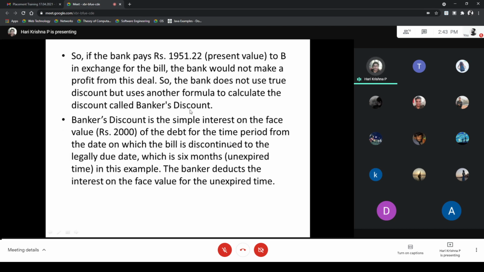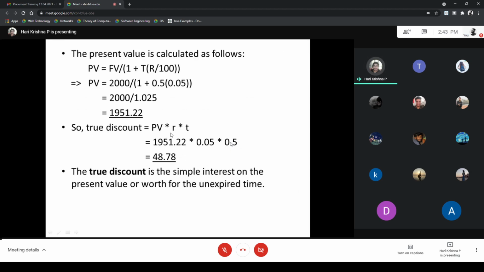Instead, it is going to use the banker's discount. It is a unique formula for bankers. The bank does not use the true discount, but uses another formula to calculate the discount, called the banker's discount. The banker's discount is a simple interest on the face value, that is 2000, of the debt for the period from the date on which the bill is discounted to the legally due date. So the true discount is calculated from when the bill is assigned, from the start to the moment when he retrieved the money by using the bill at the bank. That is 6 months.